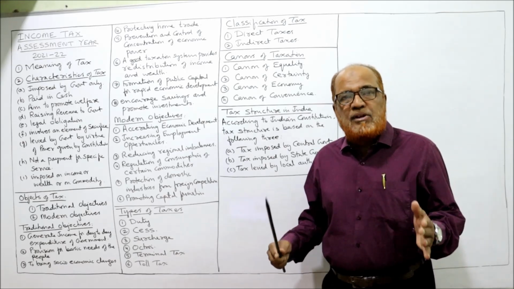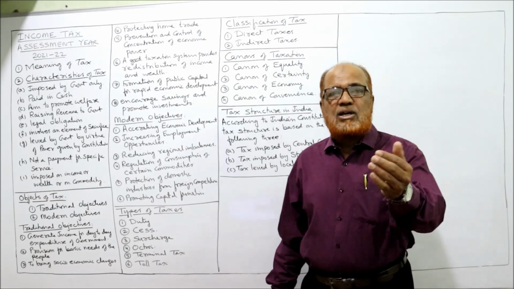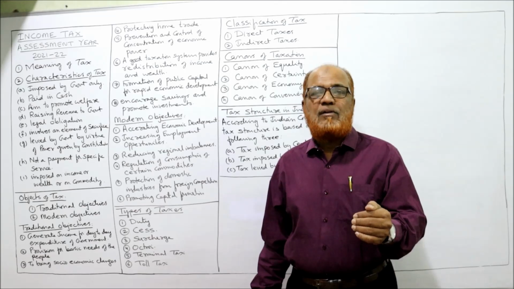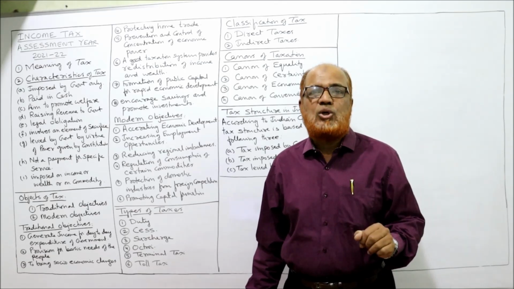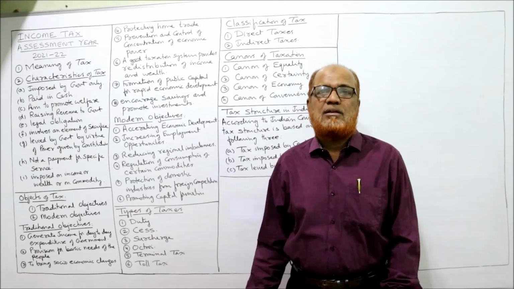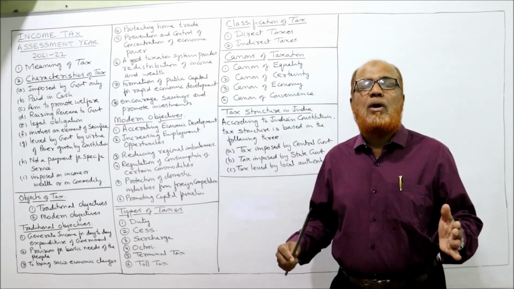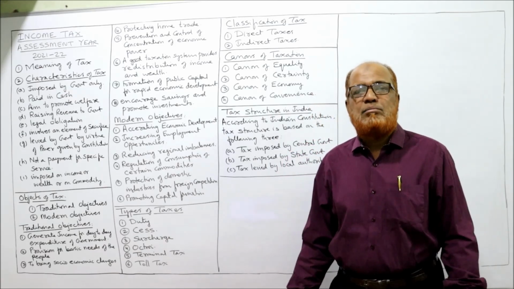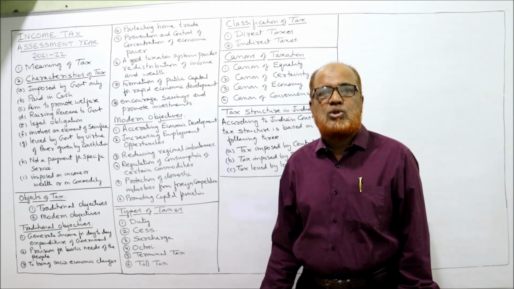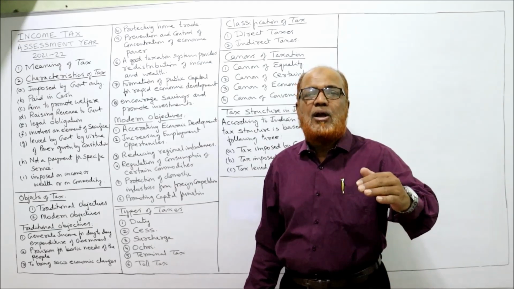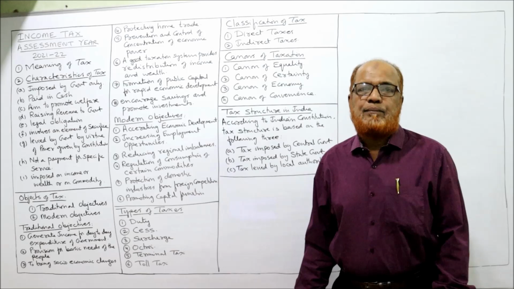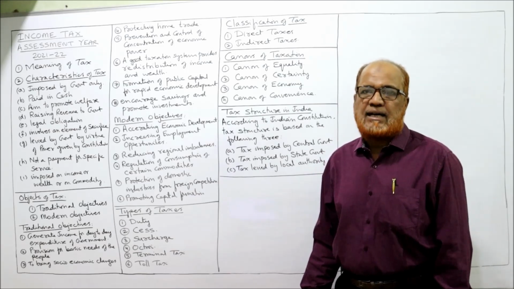Similarly, from the administrative point of view, it is a collection of amount from the people for the common expenditure to be incurred by the government. Similarly, from the theoretical point of view, a tax means a compulsory contribution made by the people of the country to the government. That is the meaning of the term tax.